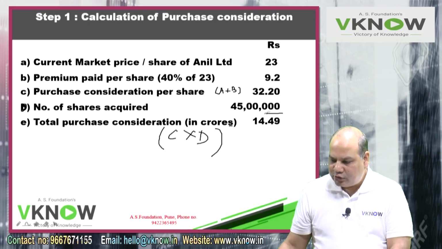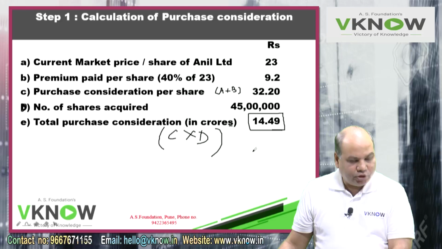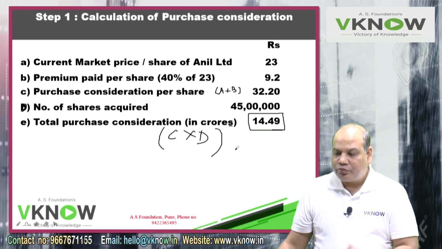This is like initial investment. If the PV of future cash flow generated is more than 14.49, then we will accept the proposal.